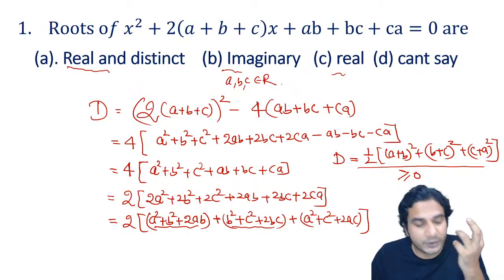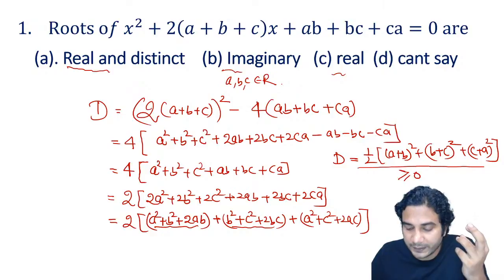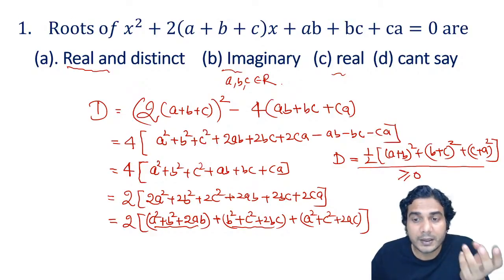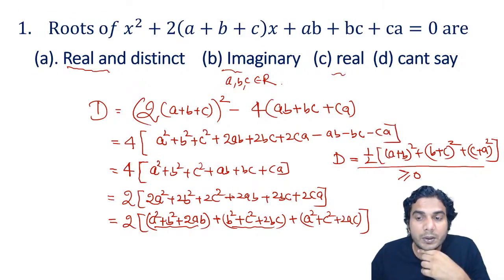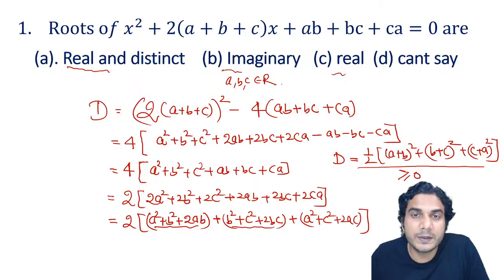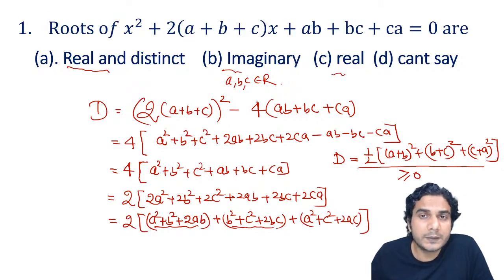So this expression, a plus b the whole square, b plus c the whole square, and c plus a the whole square, becomes zero if all the numbers a, b, and c are zero. Otherwise, it won't be zero, because all three perfect squares must be zero individually. And if a plus b is zero, b plus c is zero, and c plus a is equal to zero, that happens when a is equal to b is equal to c is equal to zero. So whenever a, b, and c are zero, roots will be repeated. Otherwise, roots will be real.